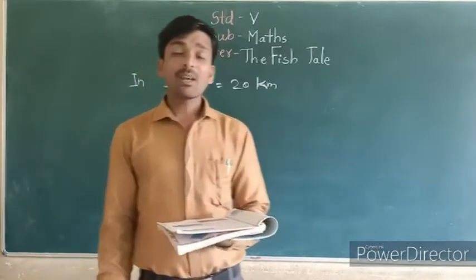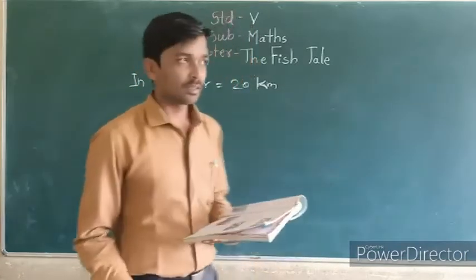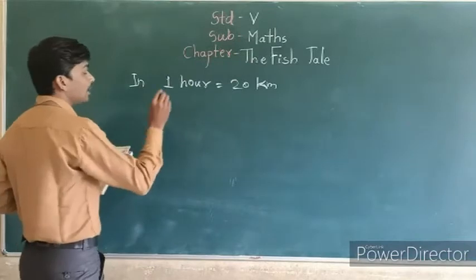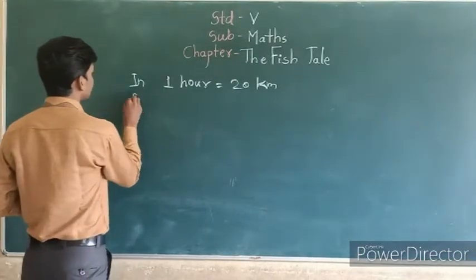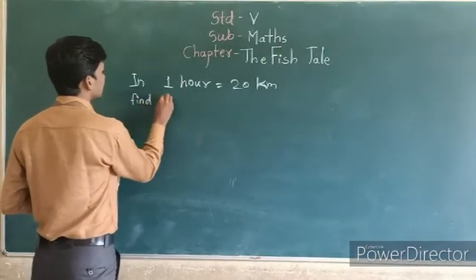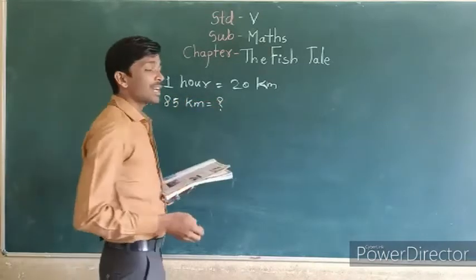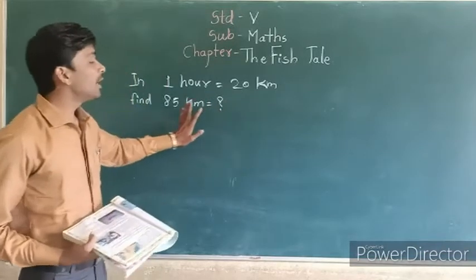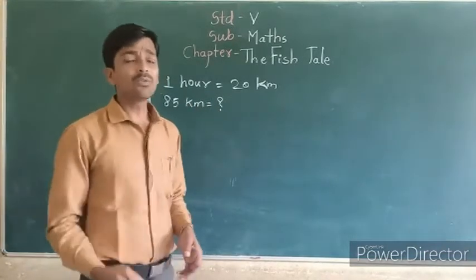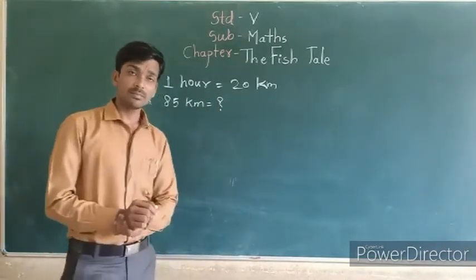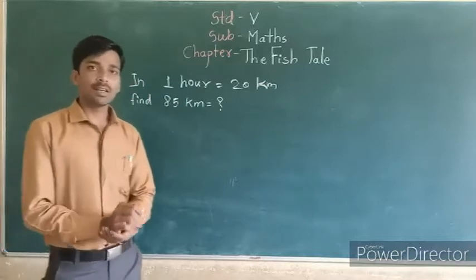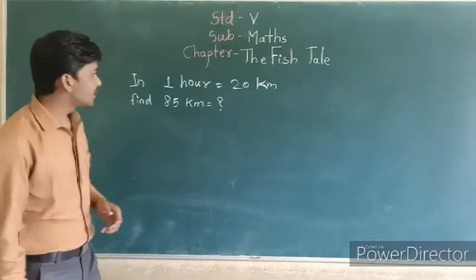We can find for 85 kilometers. How much time do we need for 85 kilometers? How to find this? See, this is a different example.